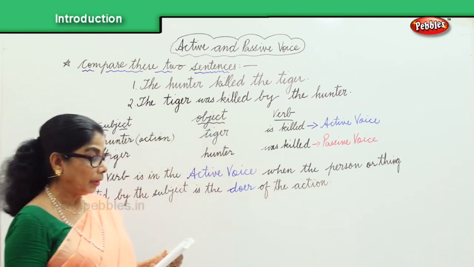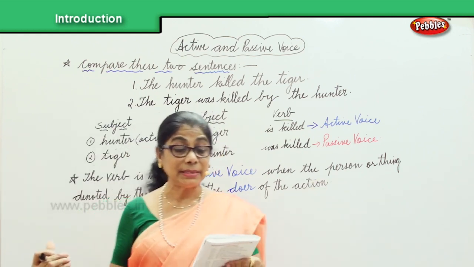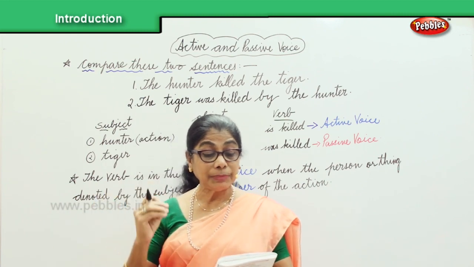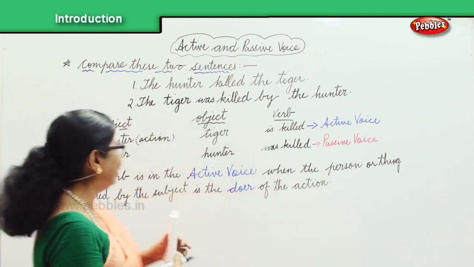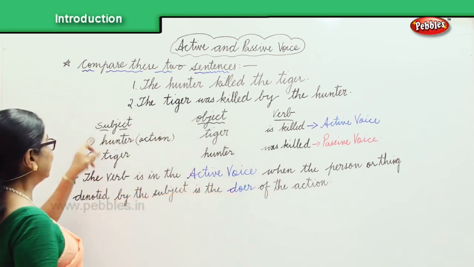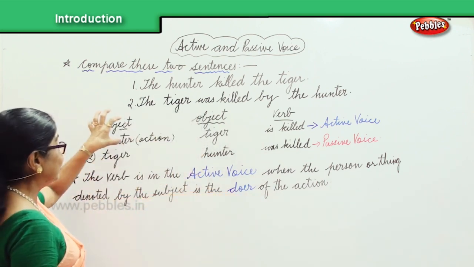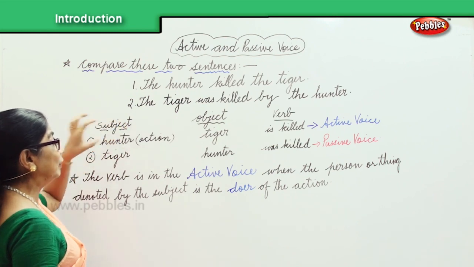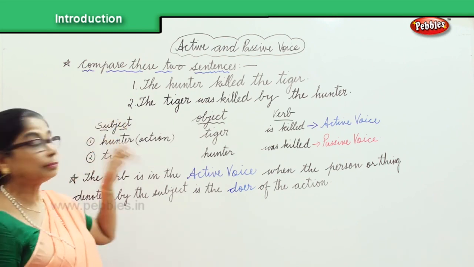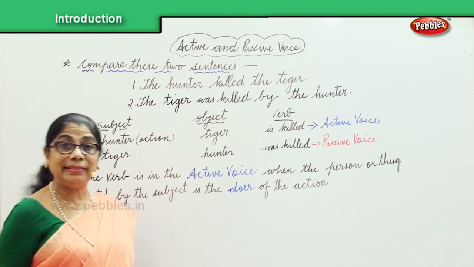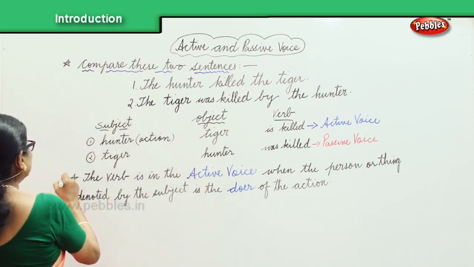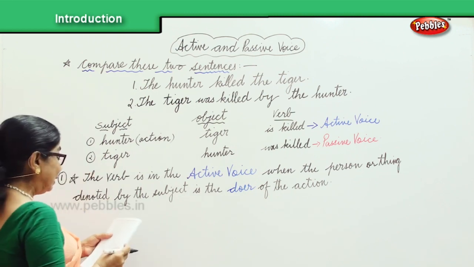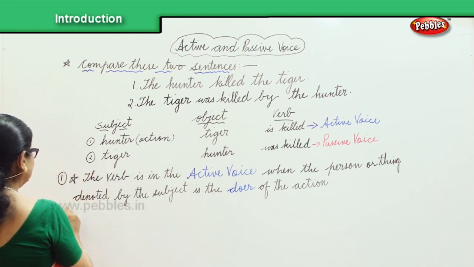Okay. So what happens in this? When the subject acts, when the subject is active, the doer of the action, then we say that sentence is in the active voice. That's number one. Okay? Now, let's look at number two.